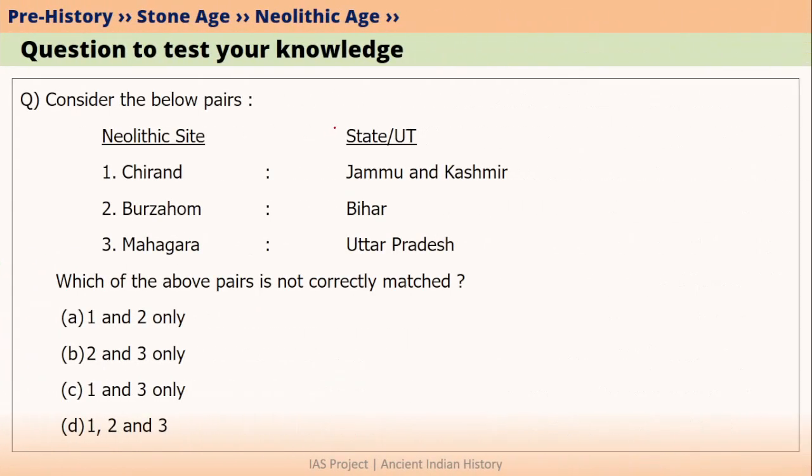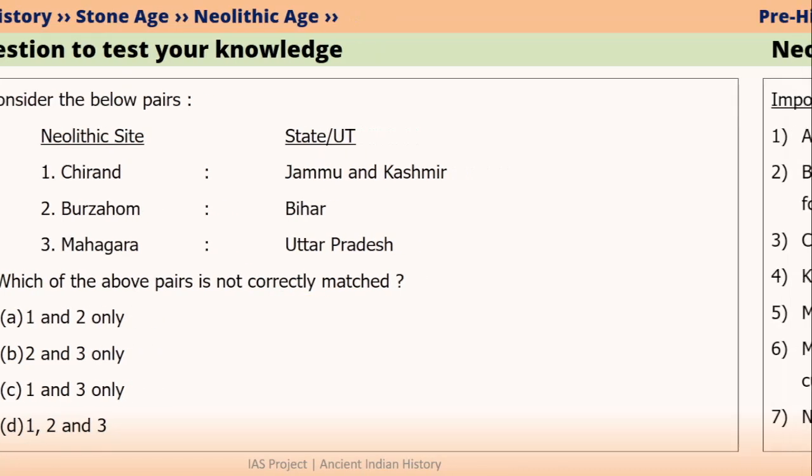Before we go into the lecture, I want to ask you a question. Consider the below pairs. On one side, Neolithic sites have been given, and on the other side, states or UT has been given. The question is, which of the above pairs is not correctly matched? You can pause this video, read the question, and then answer it. You will get the knowledge regarding this question in this video.